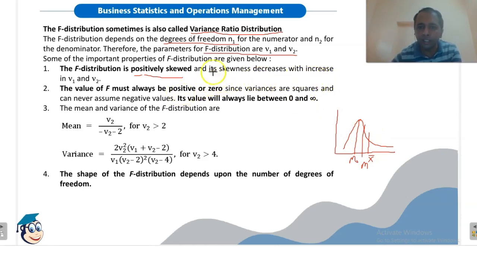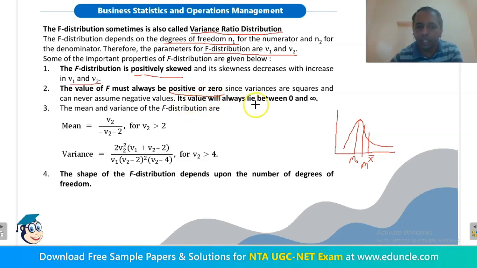Its skewness increases with increase in Nu1 and Nu2. As degrees of freedom increase, the skewness, meaning departure from symmetry, increases. So it will be more positively skewed with increase in the value of Nu1 and Nu2. The value of F must always be positive or 0. It will not acquire any negative value because it is the ratio of two square values, F equals S1 square divided by S2 square. As square values can never be negative, the value of F can never be negative, it will be 0 or positive only. Its value will lie between 0 and infinity.